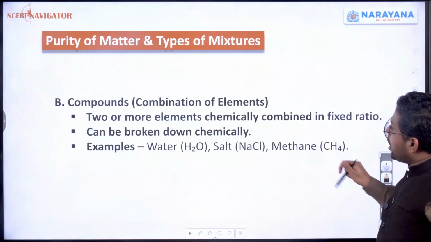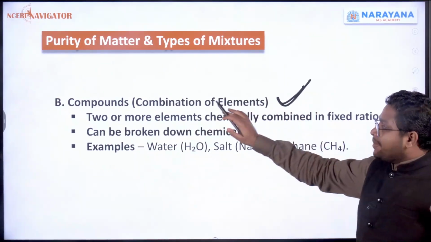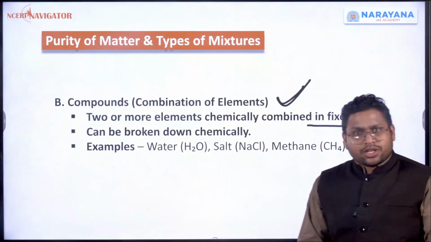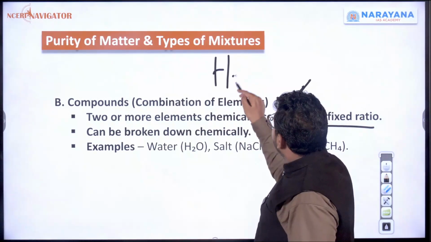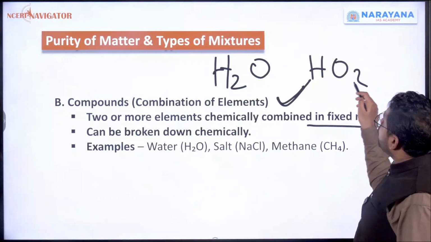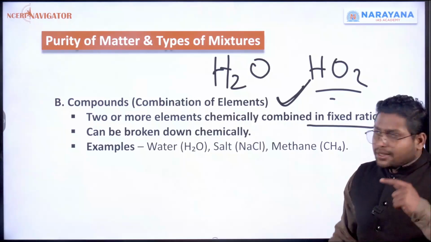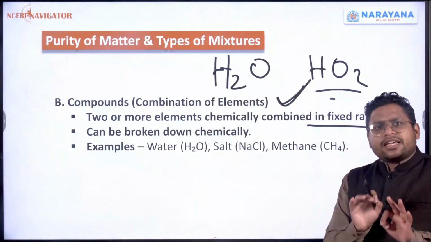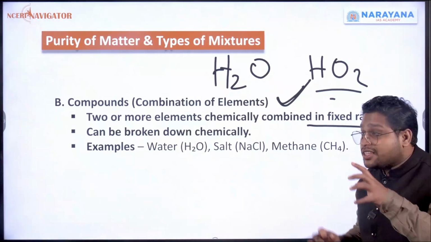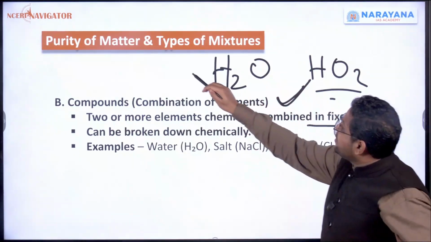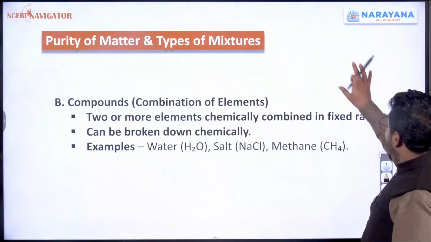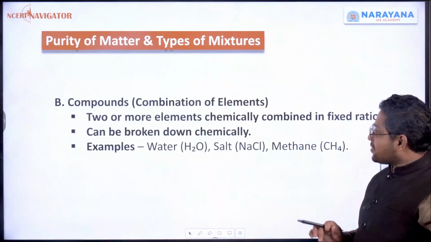So compounds are a combination of elements. Two or more elements are chemically combined in a fixed ratio. Their ratio is very fixed. If you take H2O, it is very clear. If you make it HO2, then it will not be water. Their chemical composition is very clear. We need two hydrogen atoms only, and one oxygen atom only, in a very fixed form. This will be called a compound.